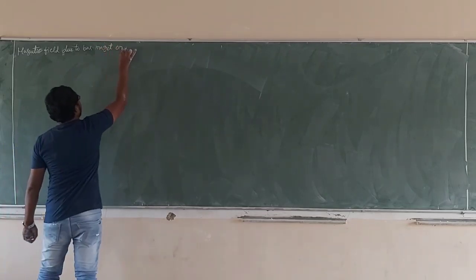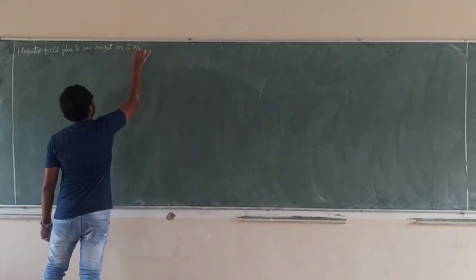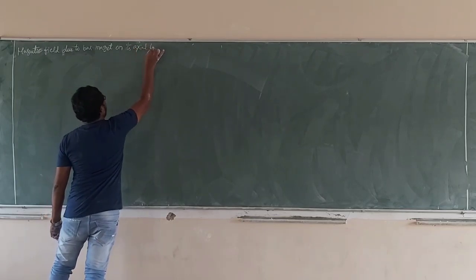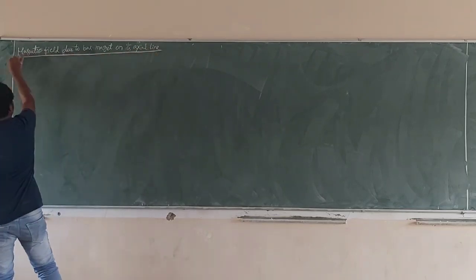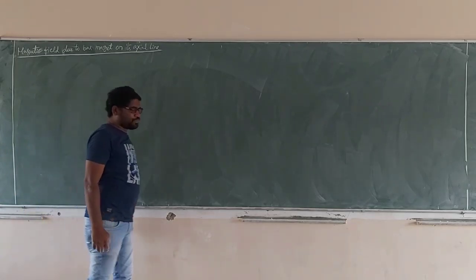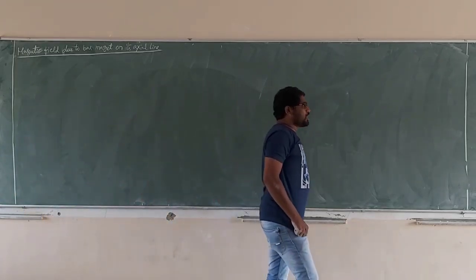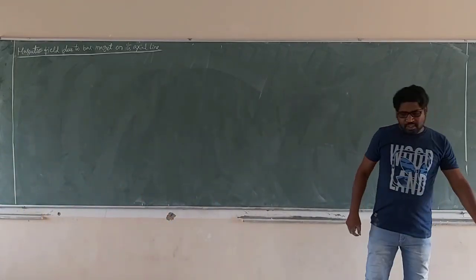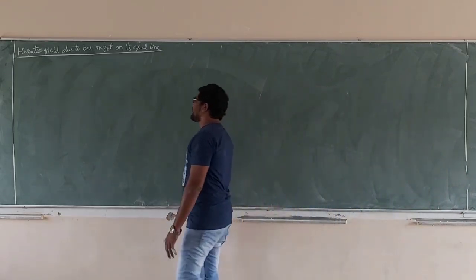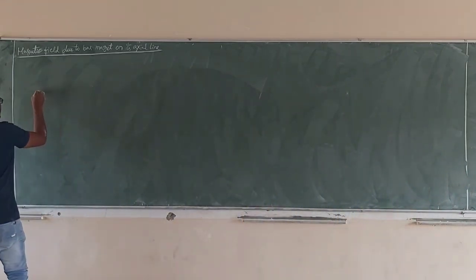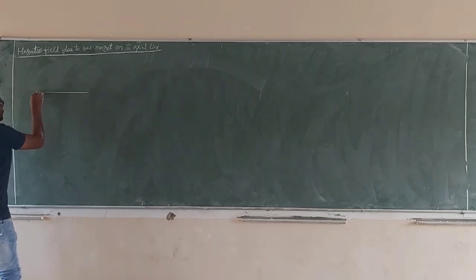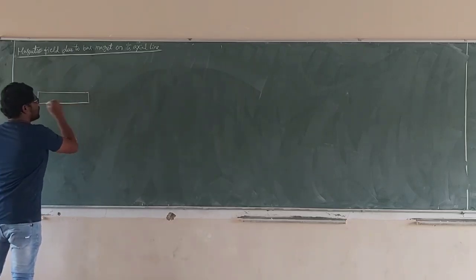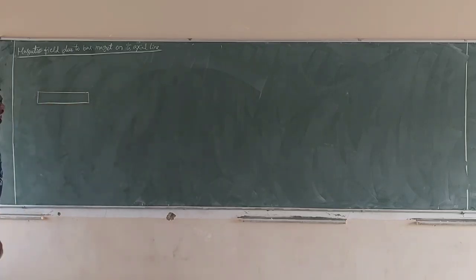Here also I wrote the formula directly by using the concept. Listen carefully. This is the bar magnet. Do you know what the axial line is? What is the equatorial line?